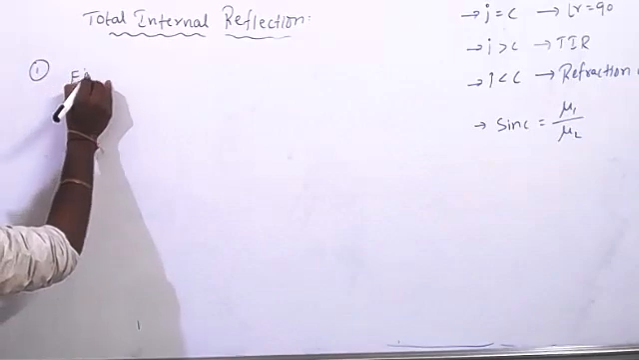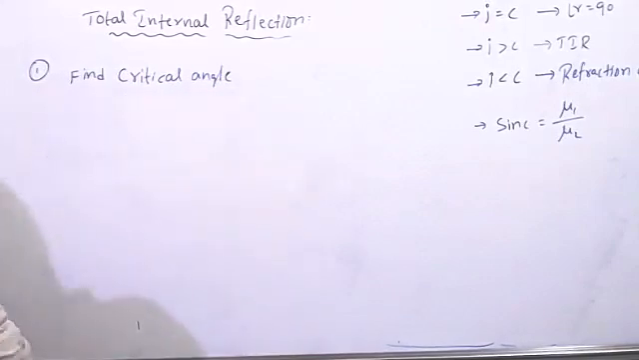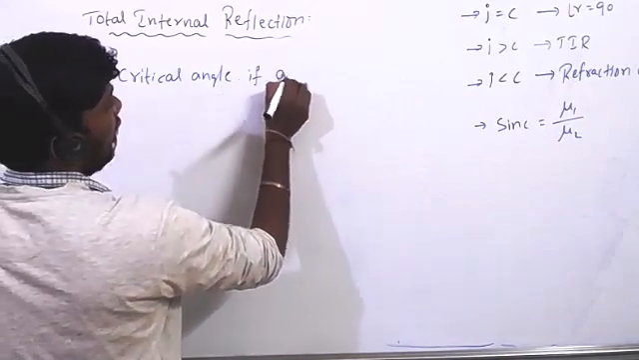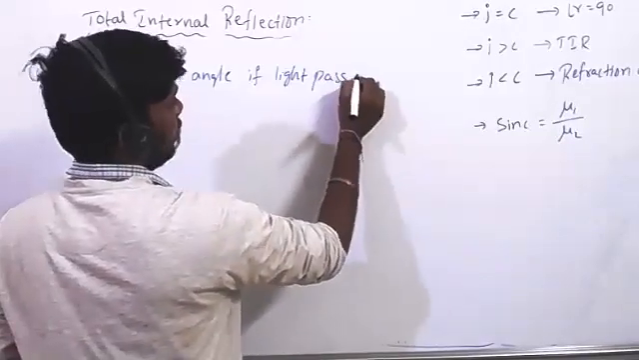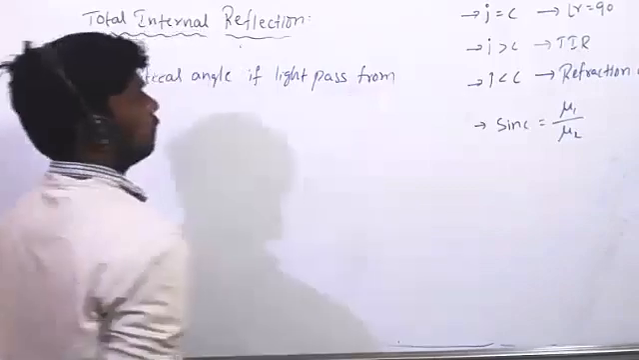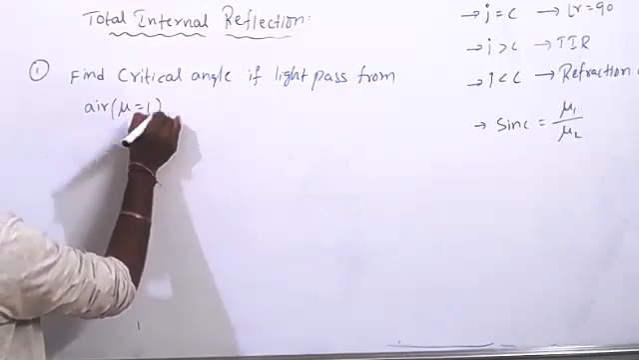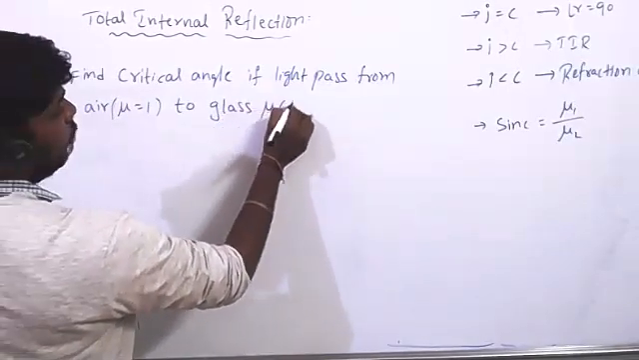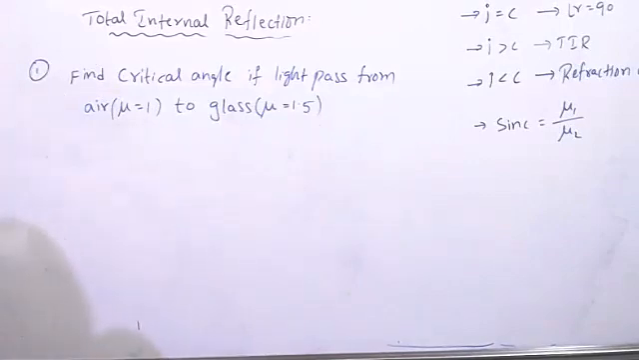Yes. Now see the first question. First type of problem. Find the critical angle if light passes from air, that is refractive index equal to 1, to glass, mu equal to 1.5. Find out the critical angle.